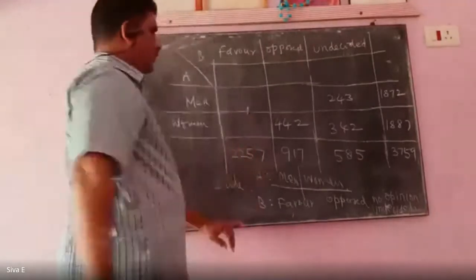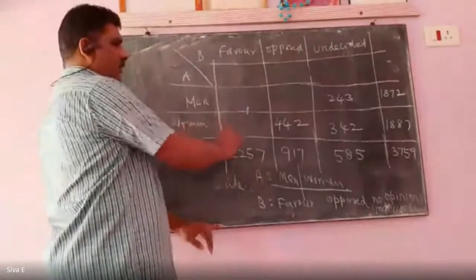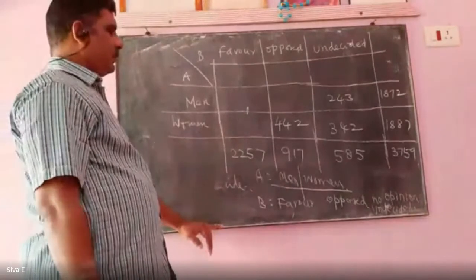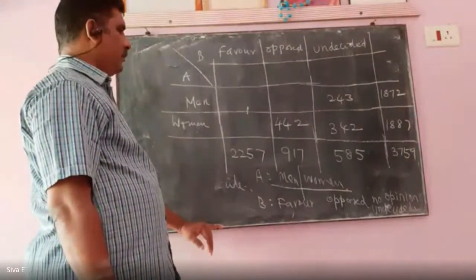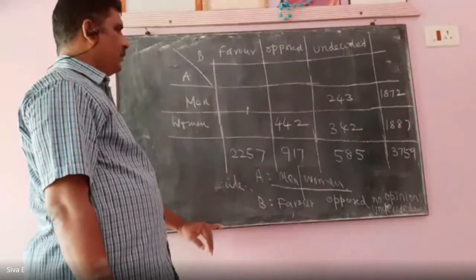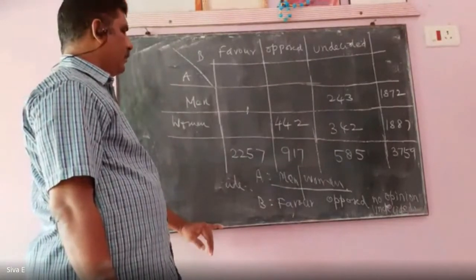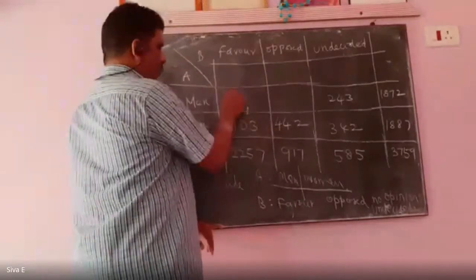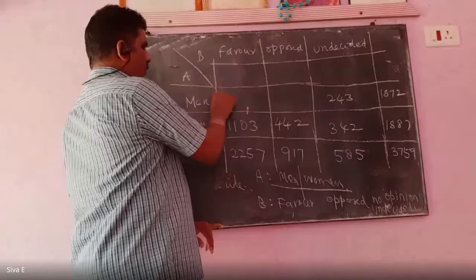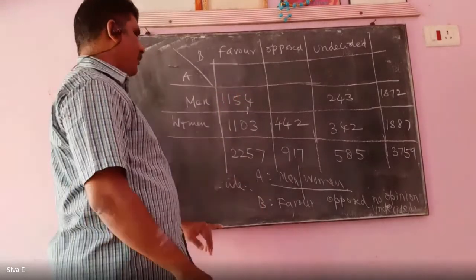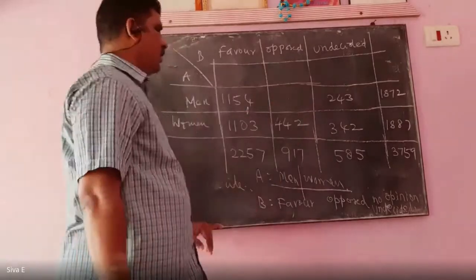Then this value is 1103. Then this one is 1154. It is like Sudoku only. Then finally one value, 475.